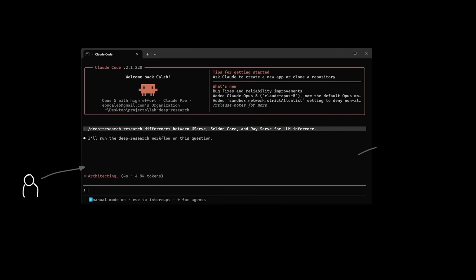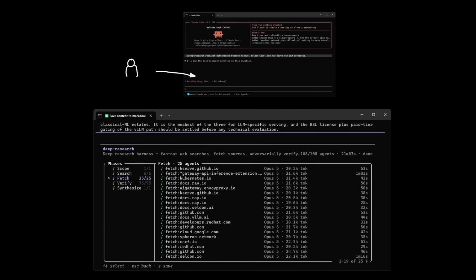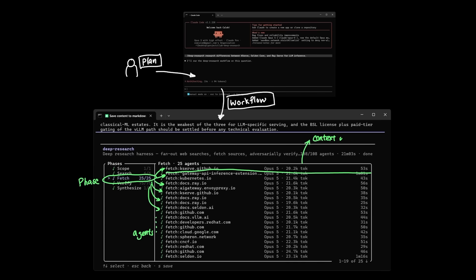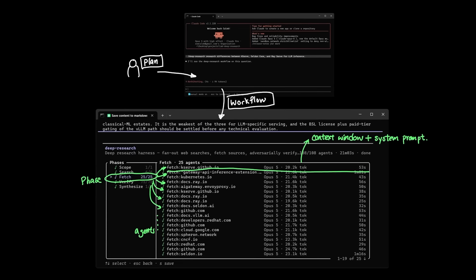And every new request that I send, Claude Code will generate a fresh new workflow, and each workflow will spawn different numbers of agents. So given our example here of JavaScript file, where Claude Code essentially converted my research plan into a workflow as a runtime, Claude Code will then start launching many agents in 5 different phases, and each phase of the workflow will more or less work in parallel, and each agent has its own context window and its own system prompt. Pretty neat, right?